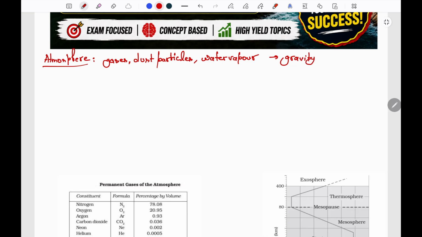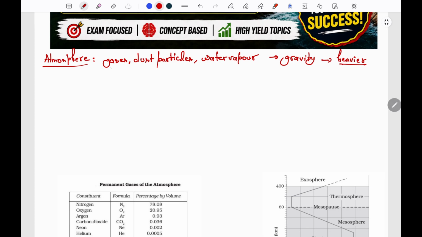As gravity is the major force keeping the atmosphere intact, the heavier particles must be near the surface of the earth and the lighter particles will be in the upper atmosphere. So the density of the atmosphere near the surface of the earth will be more, and as we move away from the surface, the density of the atmosphere will decrease.